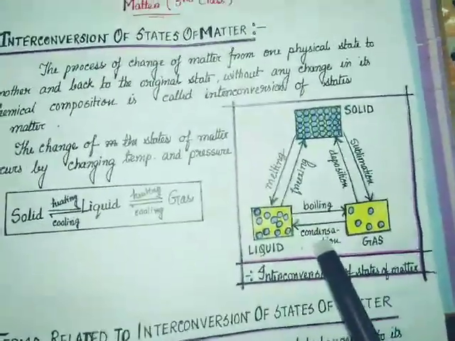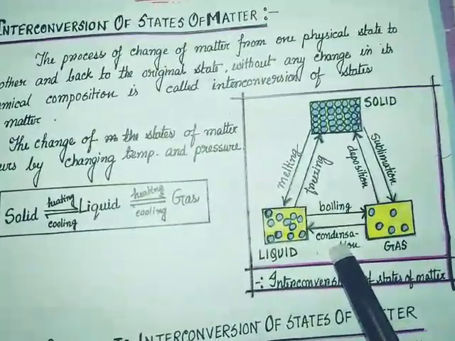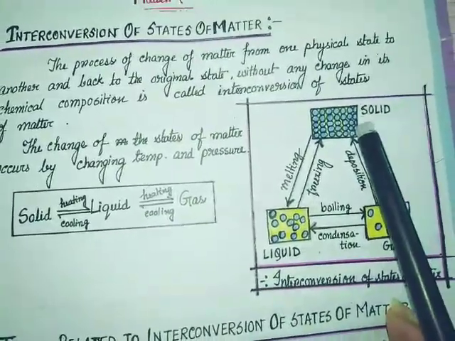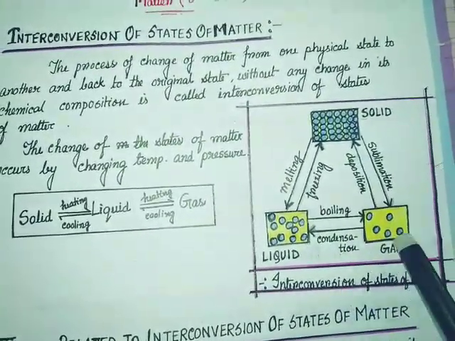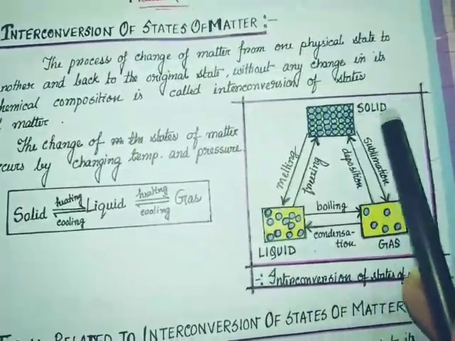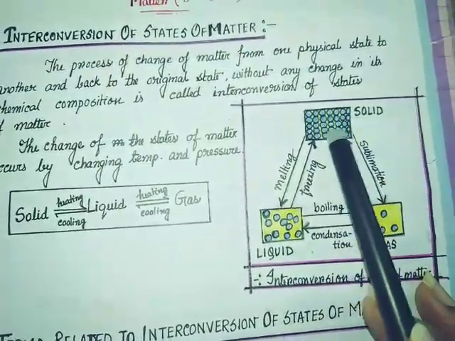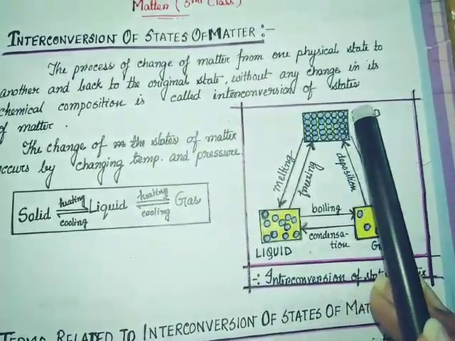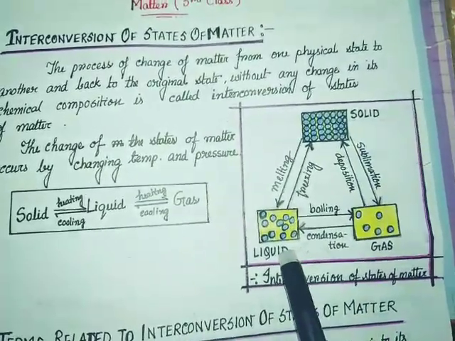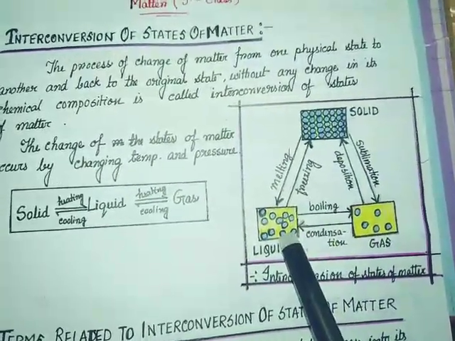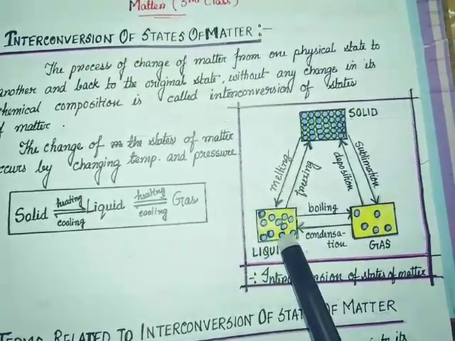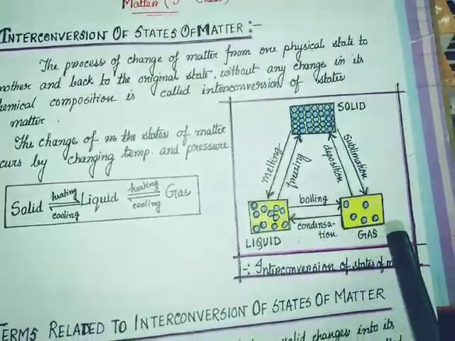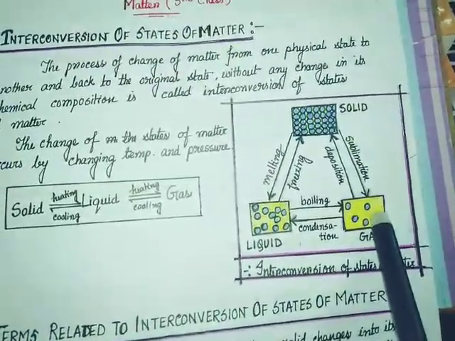Here I have given one diagram. This is the line diagram of the interconversion of states of matter, where this is the solid substance, this is the liquid substance and this is the gaseous substance. See, in a solid substance the molecules are closely packed, intermolecular spaces are negligible. Here in liquid it is more than solid, it is not as closely packed as the solid. Now in gas it is far apart. The intermolecular spaces are maximum.